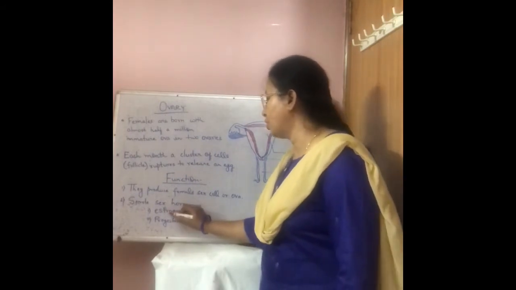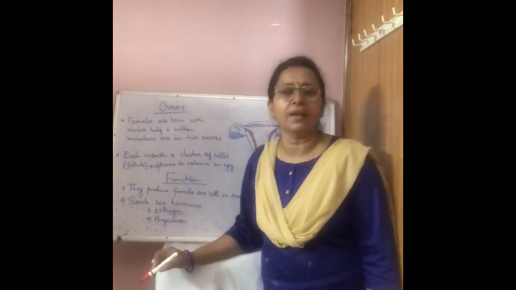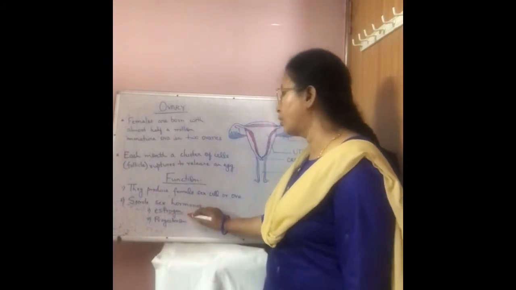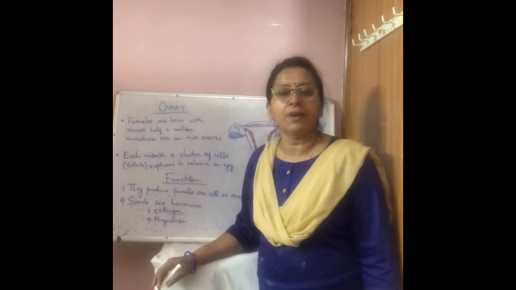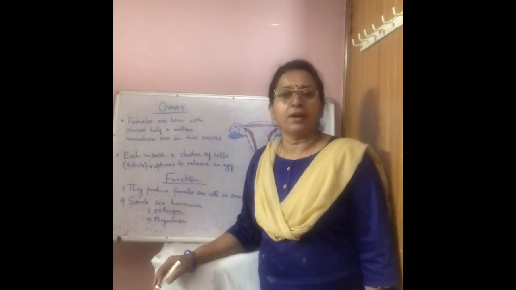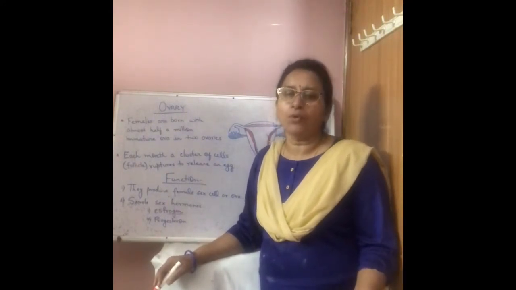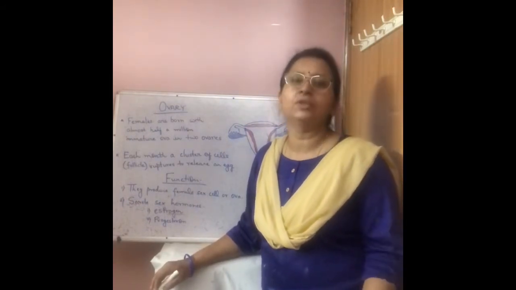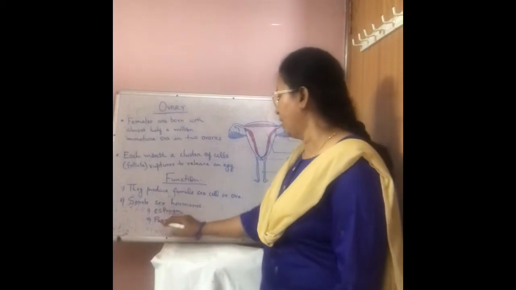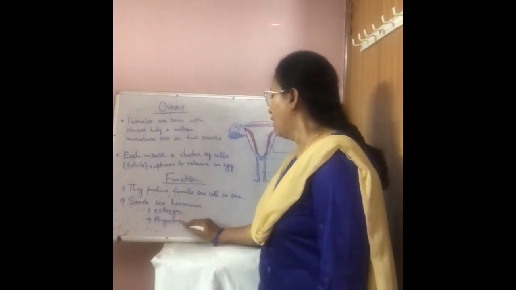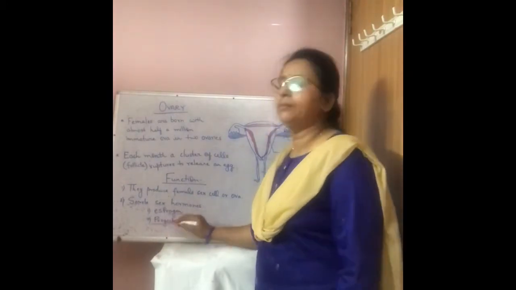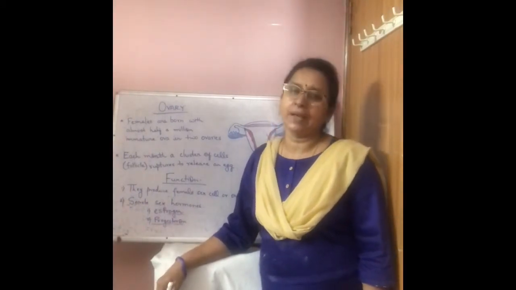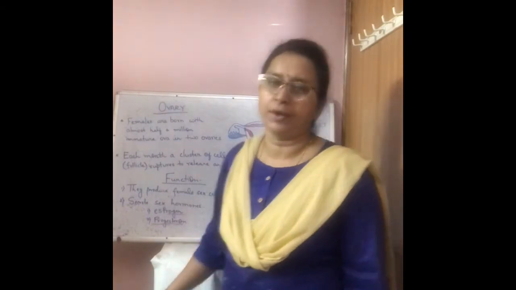Actually, estrogen is responsible for secondary sexual character of female and it is also responsible for the development and growth of ovarian follicle so that it can mature and be able to release it. Now come to the progesterone. What is the role of progesterone? Progesterone is responsible for maintaining pregnancy in female body.